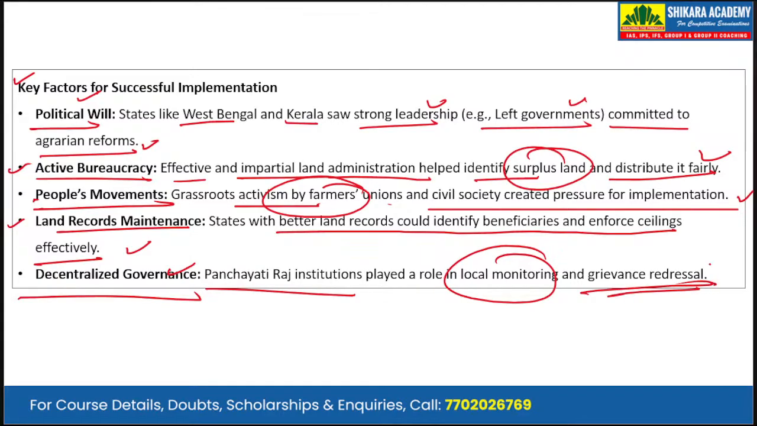So it depends on the political will and the decentralized governance, which lead to active bureaucracy or bureaucratic participation. And this overall thing would not have been successful if it had not become a people's movement in these states. And the availability of land records was an added advantage or an added factor.